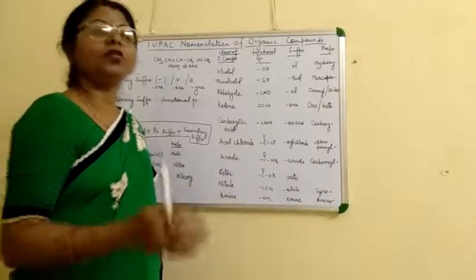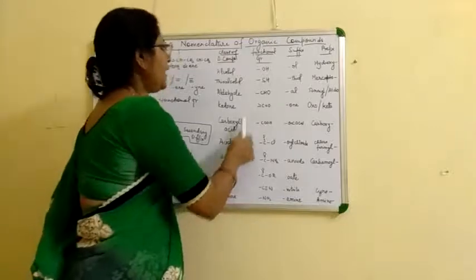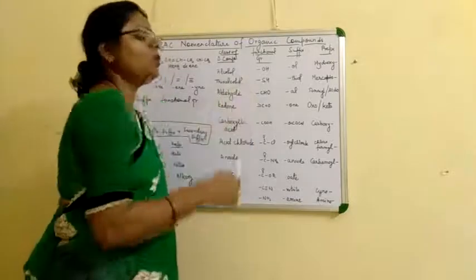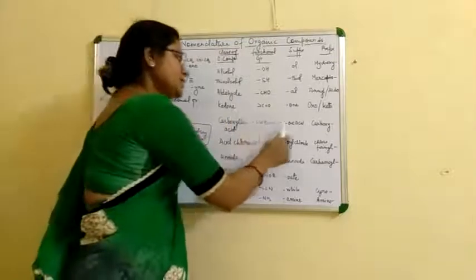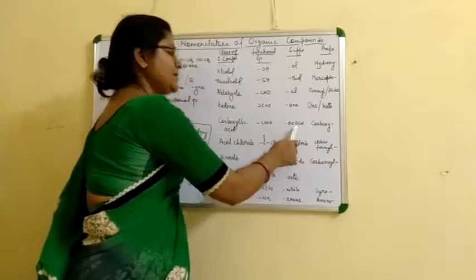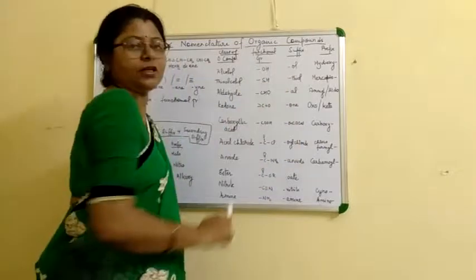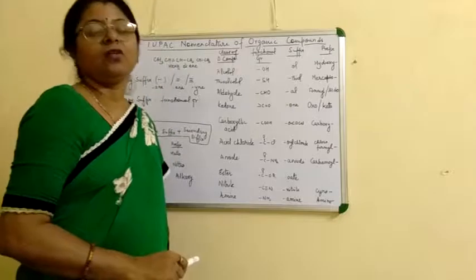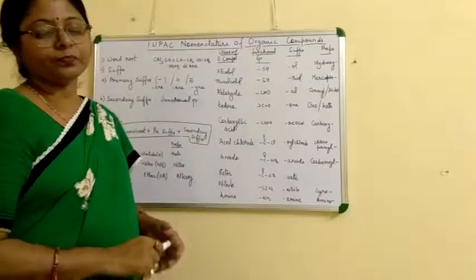If more than two functional groups are present, for example acid and alcohol, we give the priority to the acid. So as a suffix we use oic acid and as a prefix we use hydroxy. Like this we give the name in nomenclature.